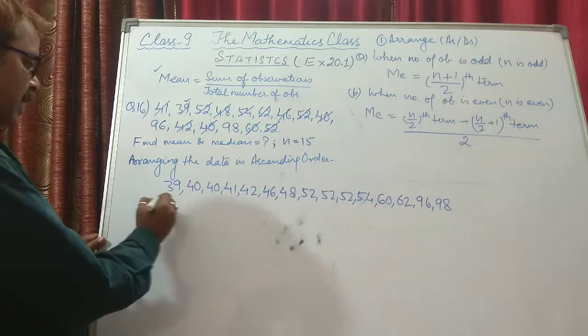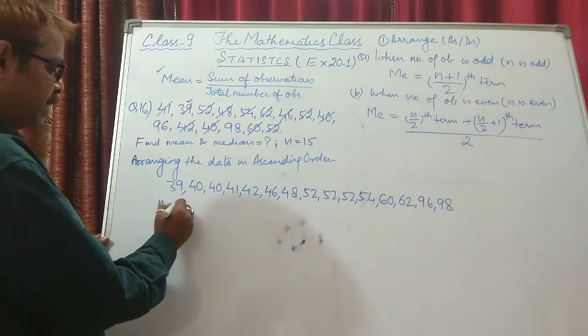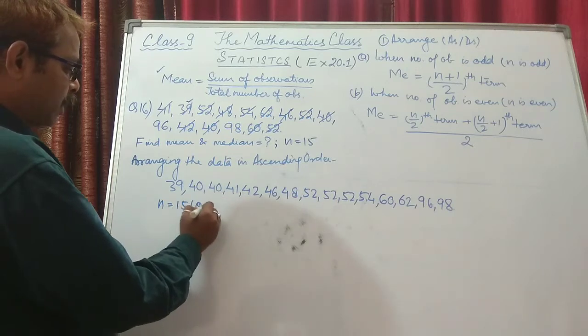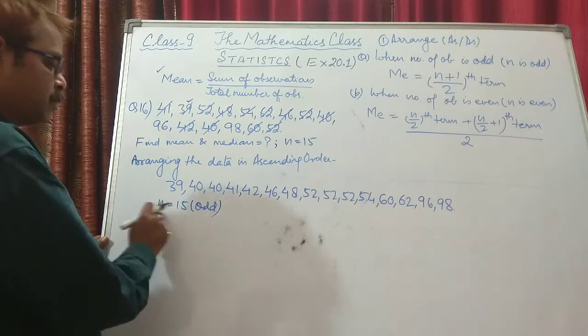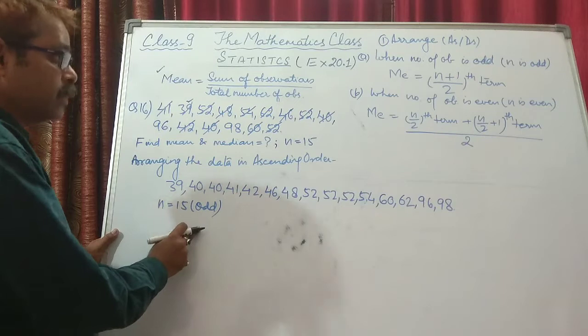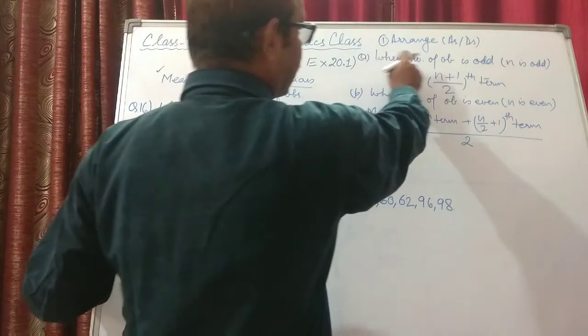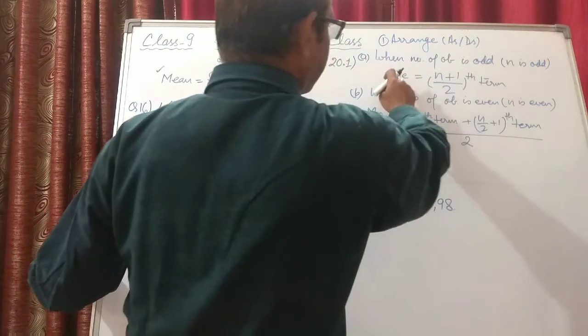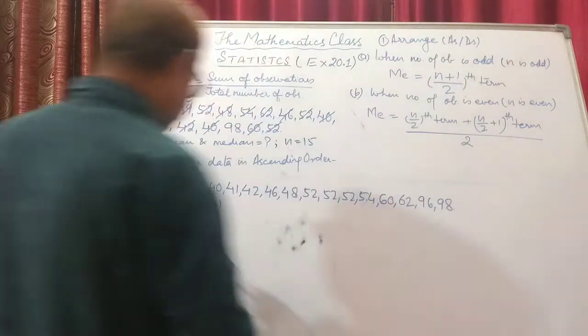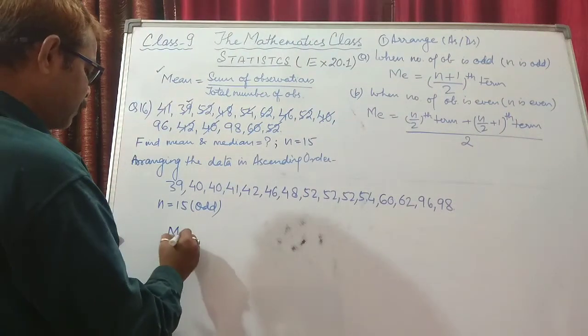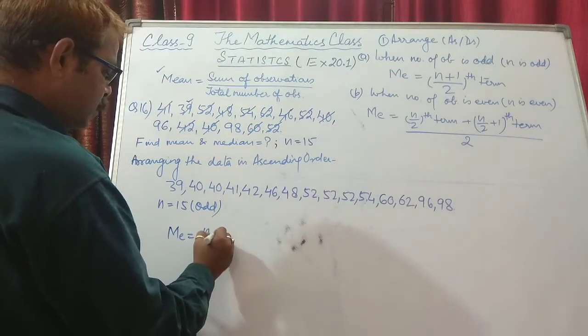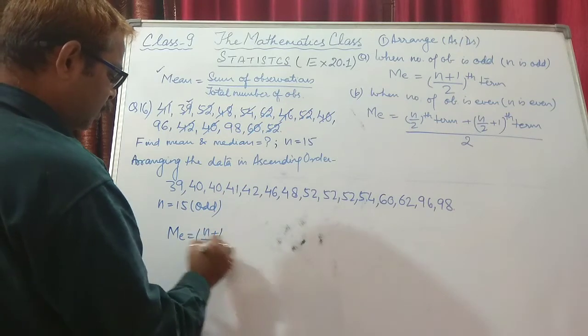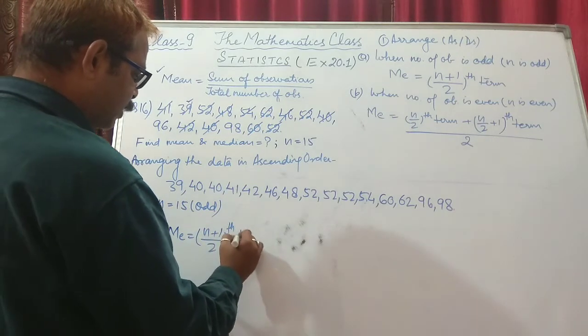Now we know that n is how much? 15, and 15 is an odd number. So when the number of observations is odd, we will use this one. When the number of observations is odd, or n is odd, median is equal to the (n plus 1) upon 2th term.